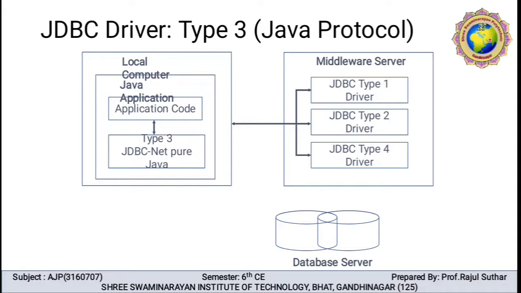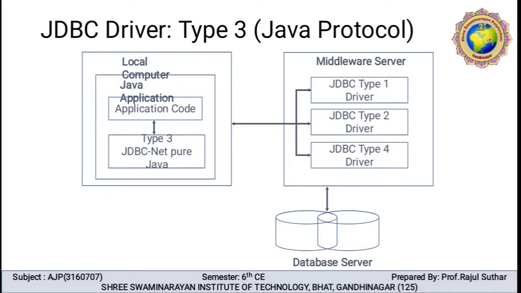The middleware server is nothing but a server that covers all types of drivers, like JDBC driver type 1, 2 or 3. You can use any type of driver to communicate with the database server. With the help of the middleware server, the type 3 driver translates the JDBC call for the database server. It is database independent, and the middleware server uses specific calls. The type 3 driver uses the Net common protocol.